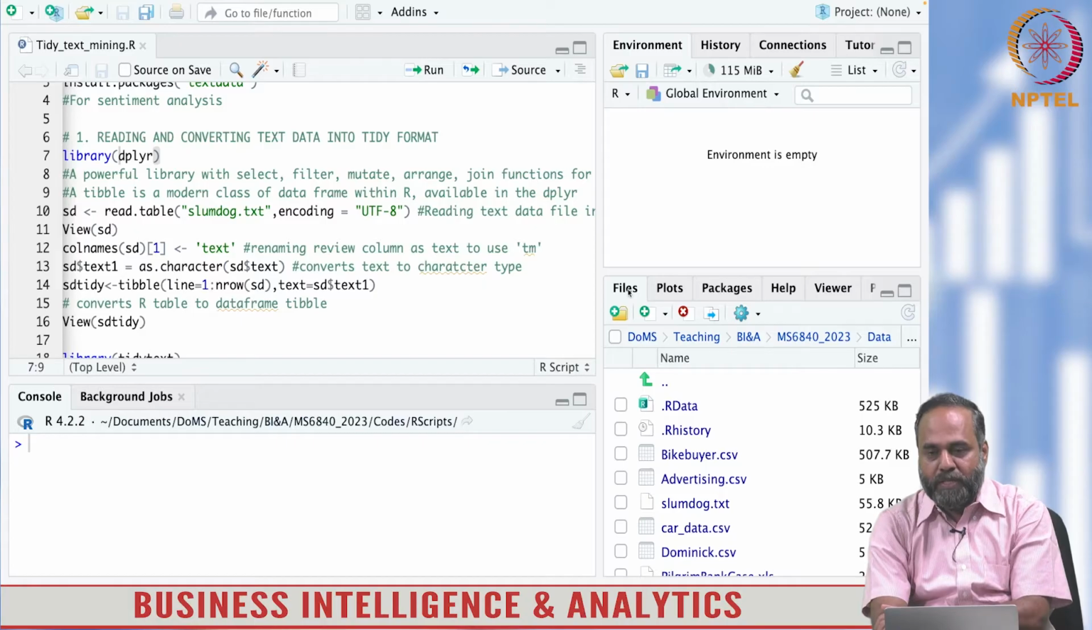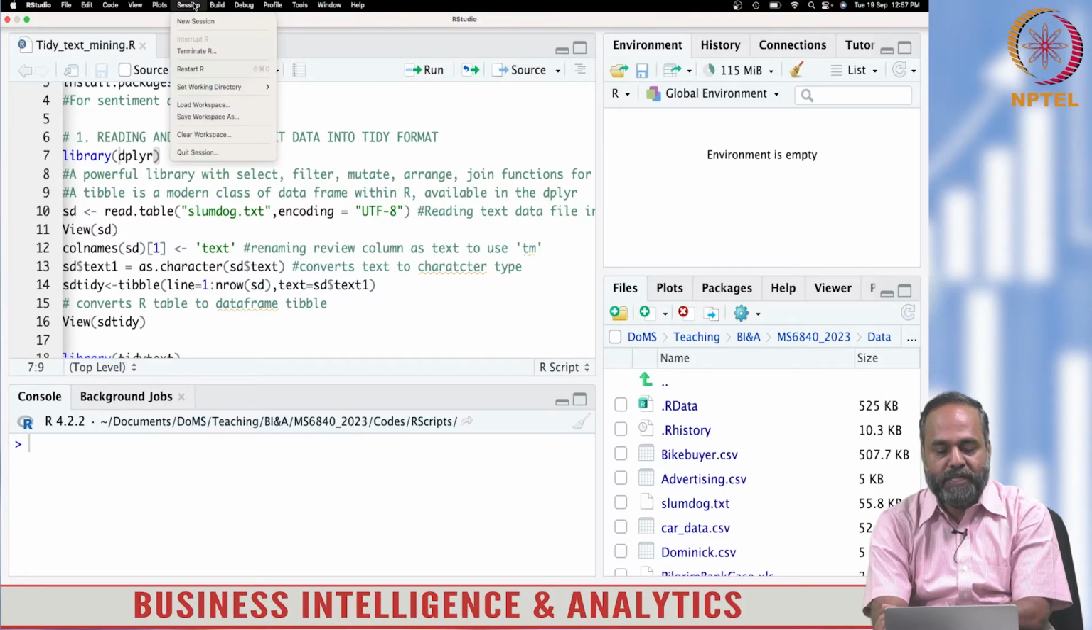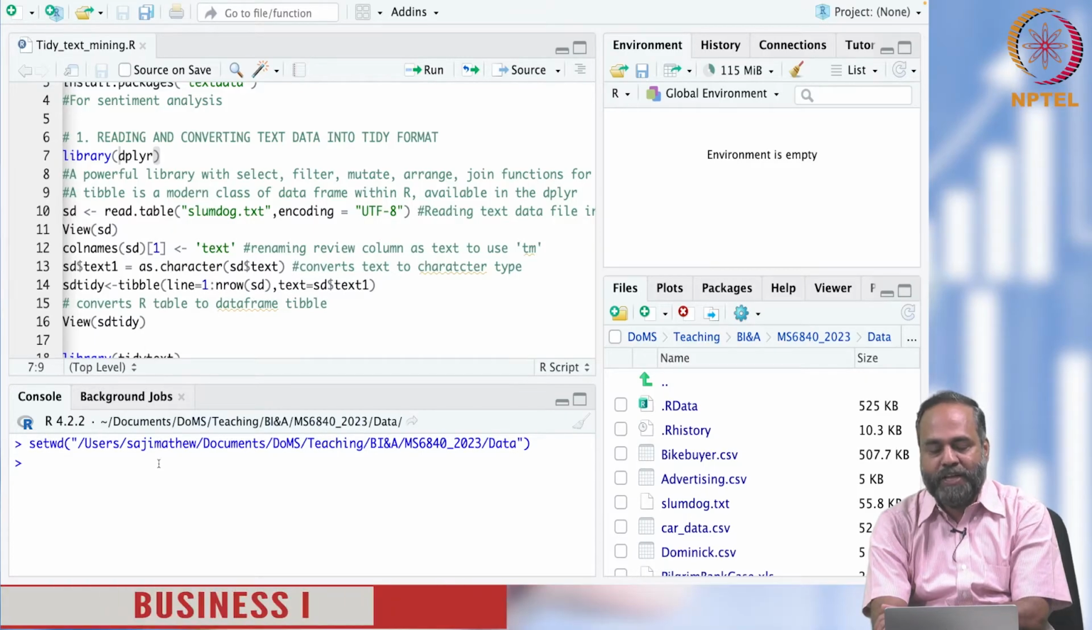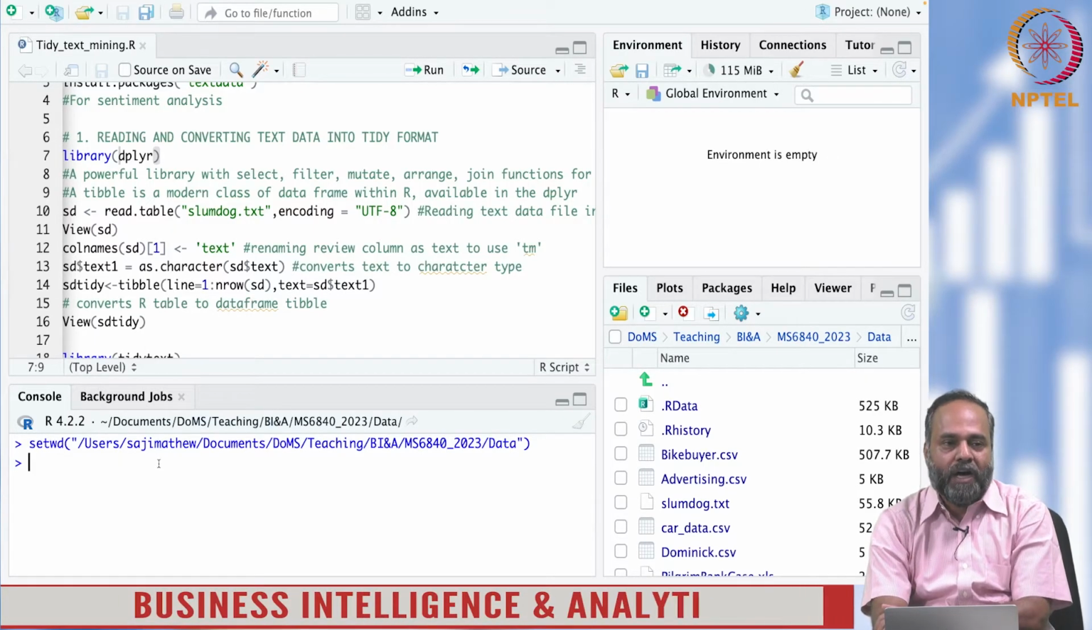My files pane now points to that data folder, and now I go to my session and set the working directory to the files pane location. Therefore data will be read directly from the files pane, which points to the data folder where my data is stored. Unless you do this, you will have to write the complete path. Instead of that, you can just point to the folder.